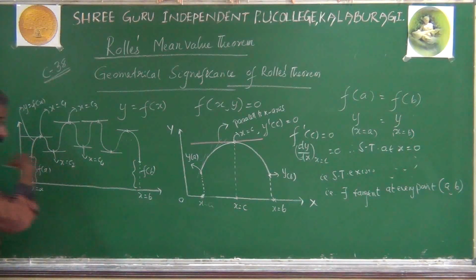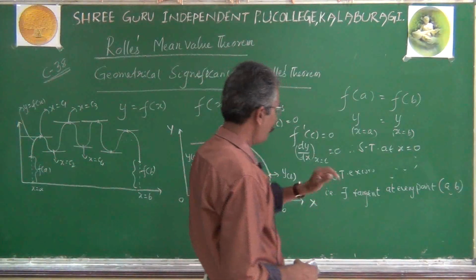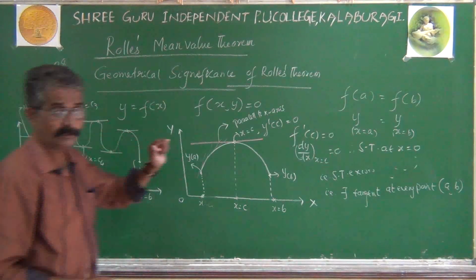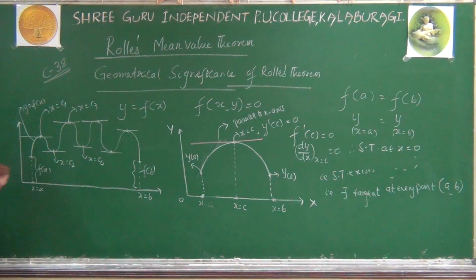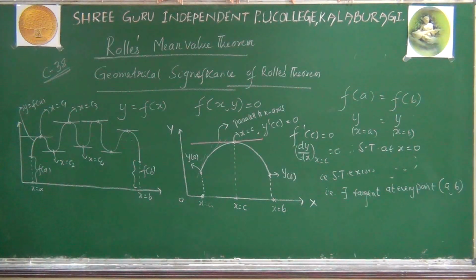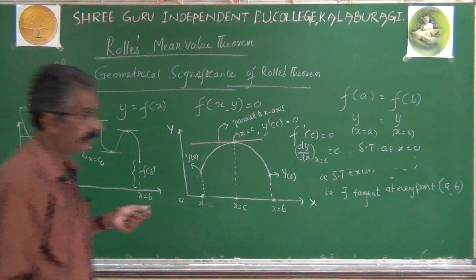That means there exists a number of points on the curve at which tangents are parallel to the x-axis, which means Rolle's theorem is satisfied by more than one point. So minimum one point, maximum there may be as many points on the curve as can satisfy Rolle's theorem, provided the function must be continuous, and moreover f of a must be equal to f of b. Only if these conditions hold can Rolle's theorem be applicable. Otherwise, Rolle's theorem cannot be applicable.